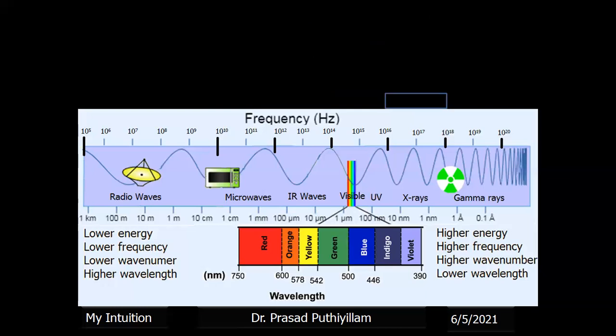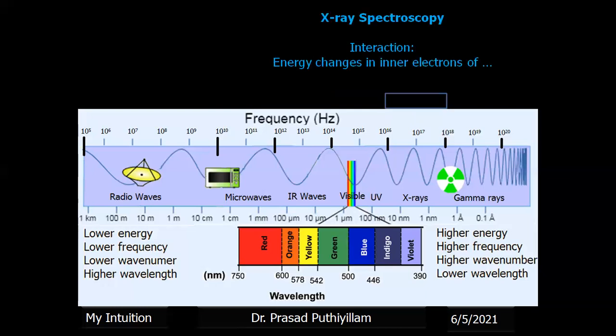Then the next set, 10 to the power 16 to 10 to the power 18, are X-rays, used in X-ray spectroscopy. So these are high energy radiations. From now onwards it is high energy radiation, X-ray to gamma rays. Therefore, with high energy radiations, we can even study the inner electrons. By using UV visible spectroscopy, the outermost electron transitions can be studied properly. By increasing the energy or frequency, even the energy changes happening to the inner electrons can be studied. That is X-ray spectroscopy. You know what X-ray is, and how it is used in the medical field.